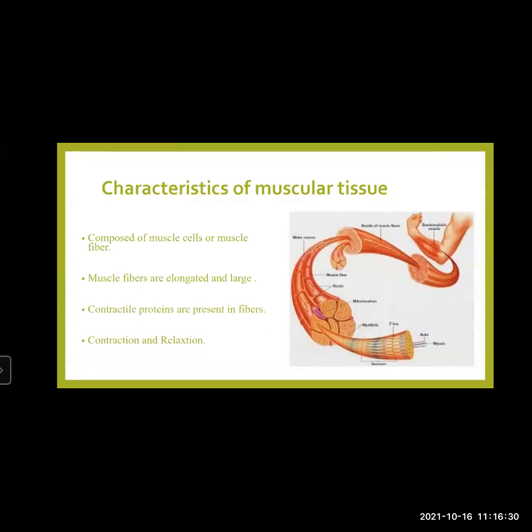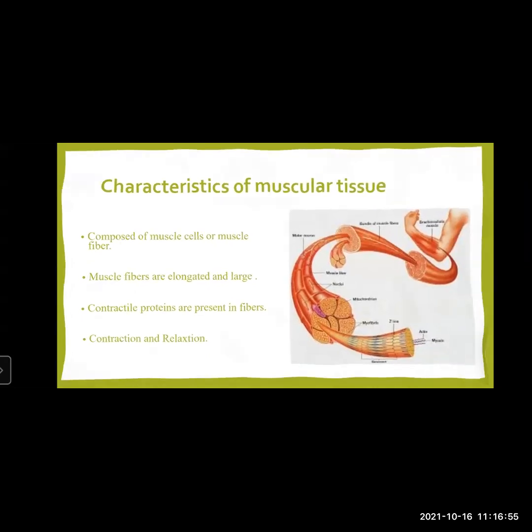Movement of this actin and myosin fiber brings about the movements of our muscles. They are composed of muscle fibers, which are long and large. It is made up of contractile protein, also known as actin and myosin. It has a property of contraction and relaxation.